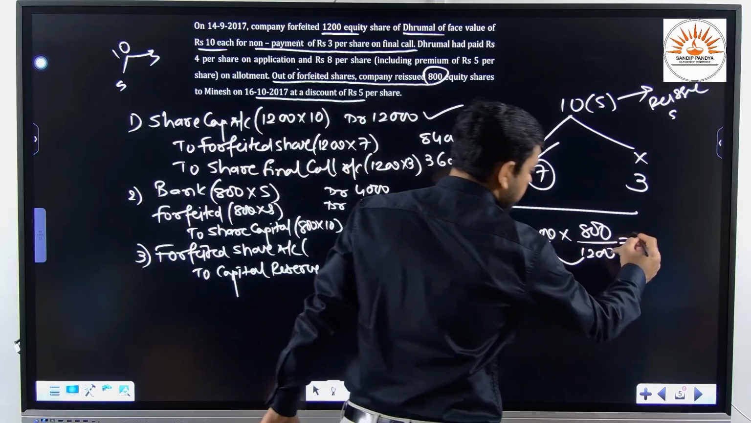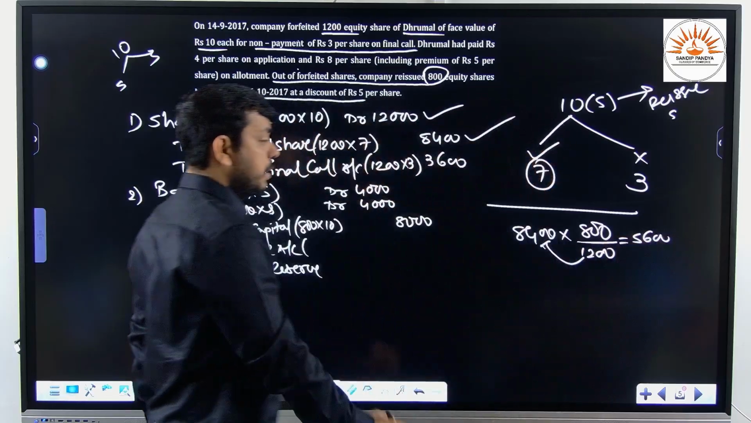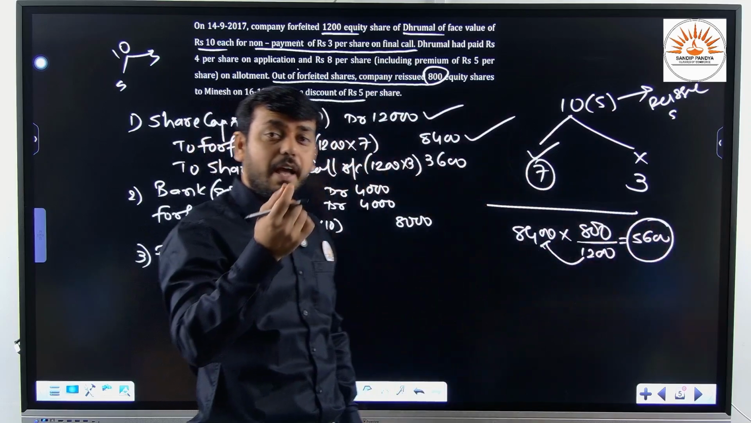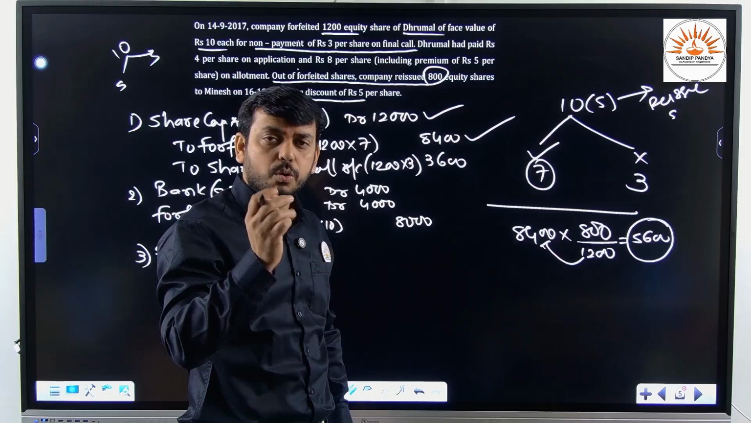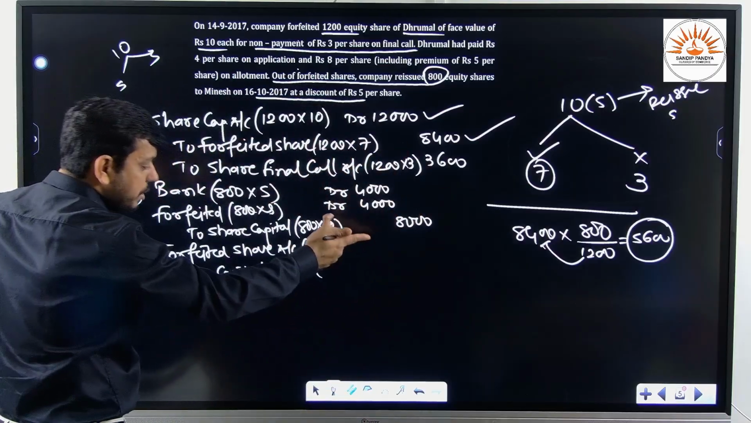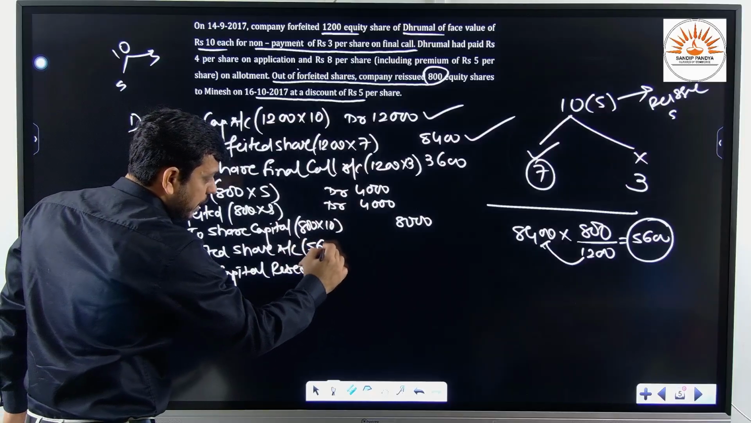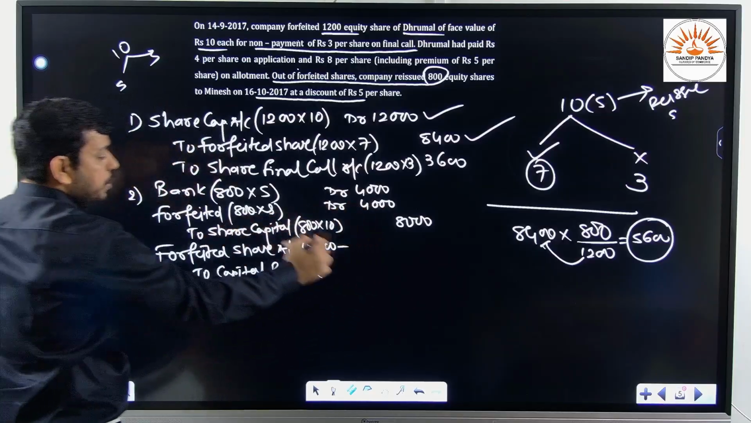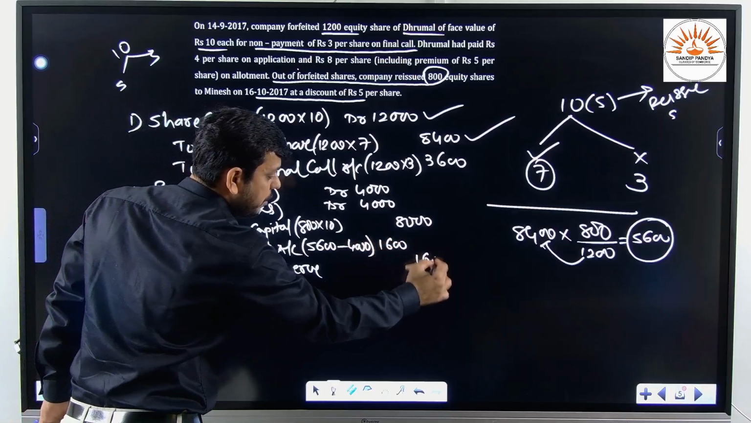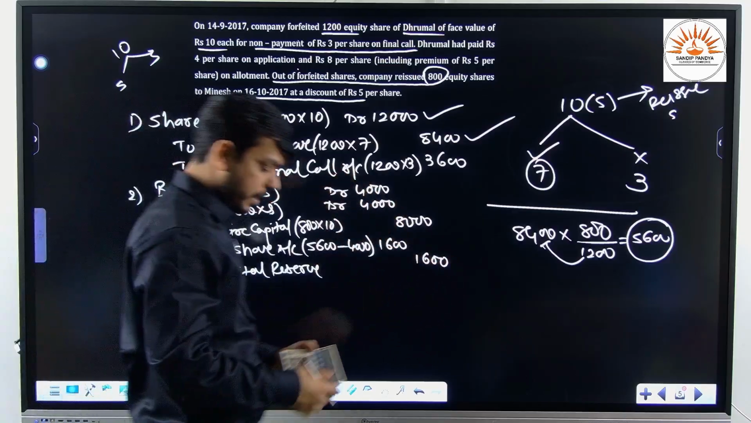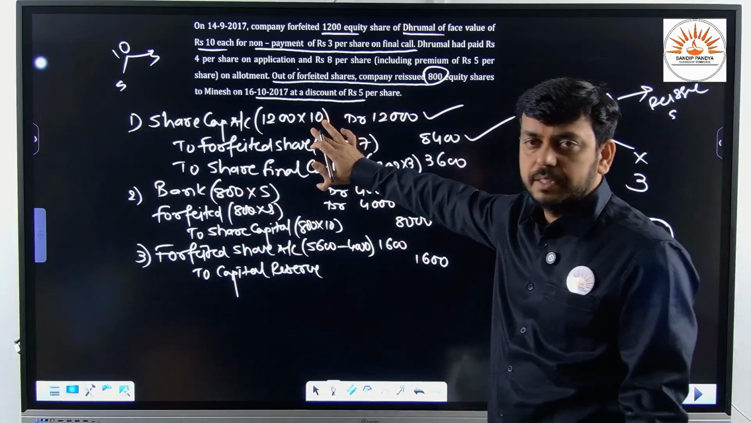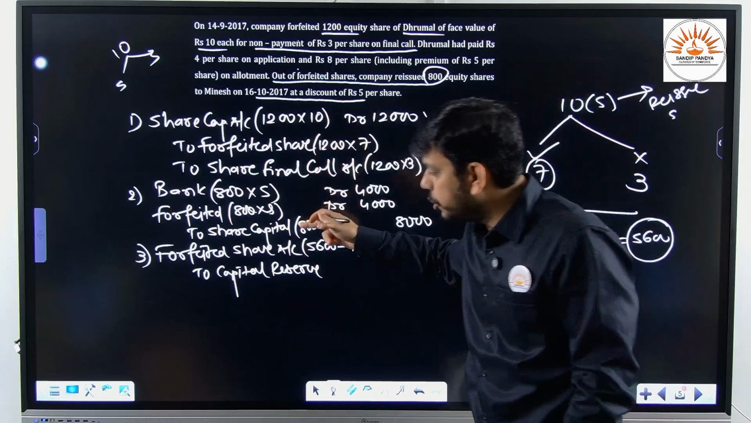It will be 5,600. So these 5,600, keep in your mind that you can be asked an MCQ also, what we shall call the total permissible discount that we can allow to the next person. So out of 5,600, we have utilized 4,000. Hence, we shall transfer only 1,600 to capital reserve. Is it clear? So let's recapitulate quickly. What we have done, first of all, we have passed the journal entry for forfeiture, then reissue, and then transfer.